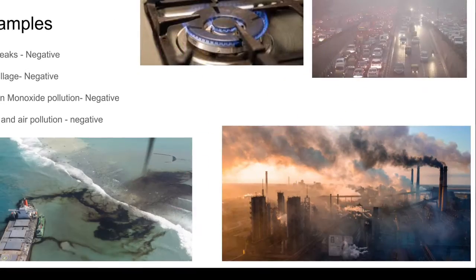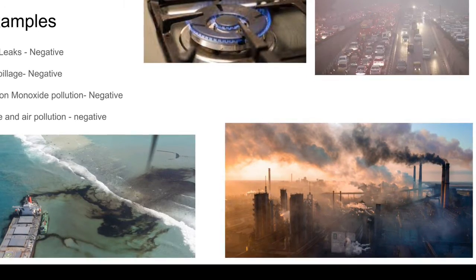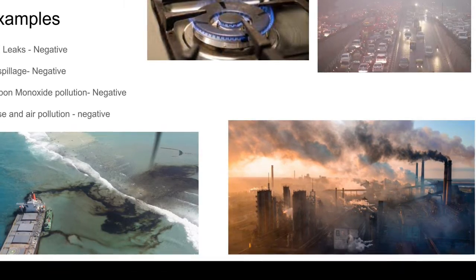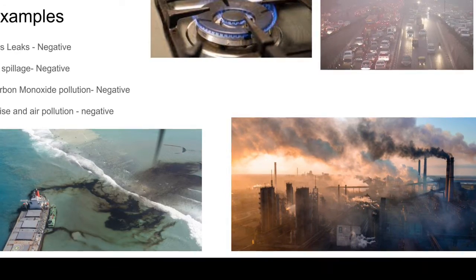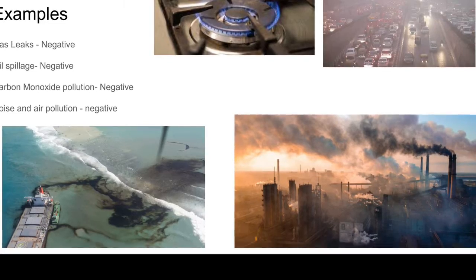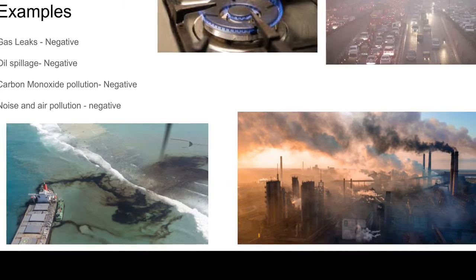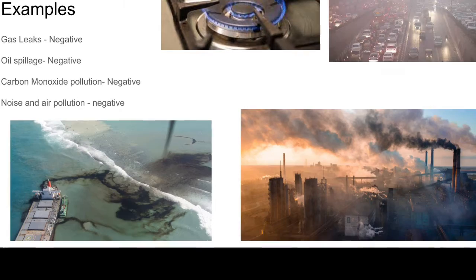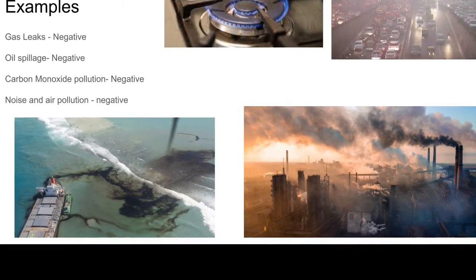Then we have examples, like gas leaks, which are bad for the environment and can build to an explosive concentration. We have oil spillages, which can coat everything they touch, and if combustion happens, everything will catch on fire. The fire will leave carbon monoxide and pollute the air. This gas deprives the body of oxygen since it replaces oxygen. Carbon monoxide and carbon dioxide are a side product of combustion when in touch with carbonaceous materials like trees.